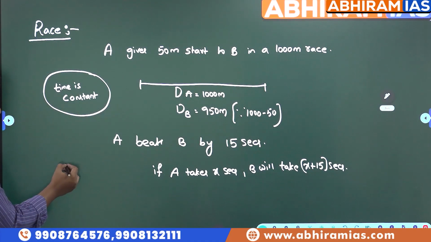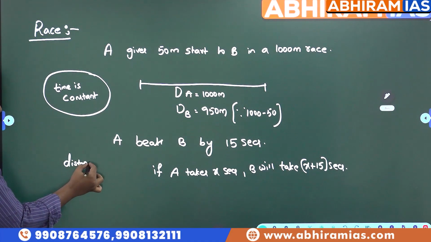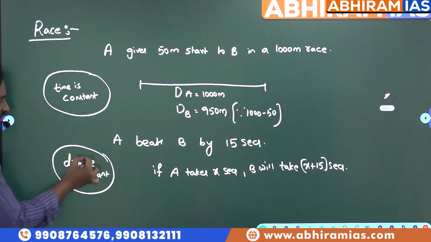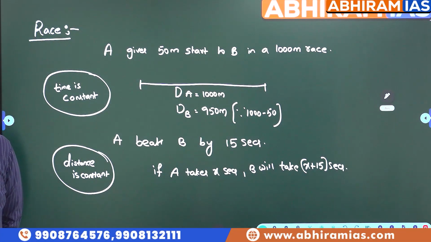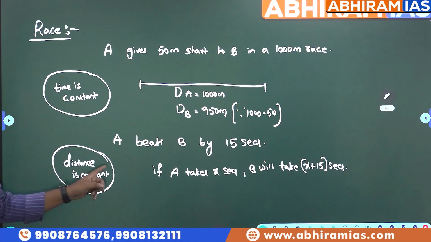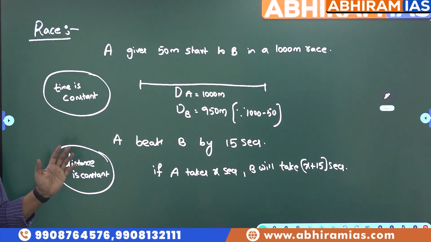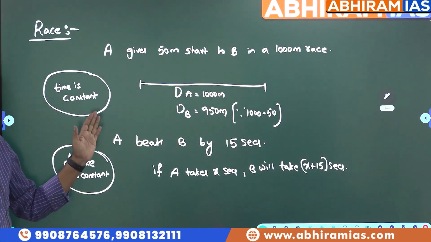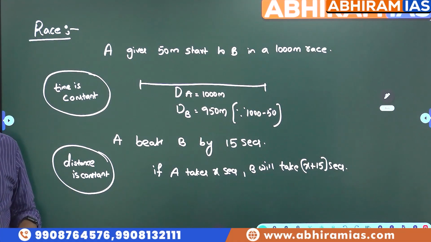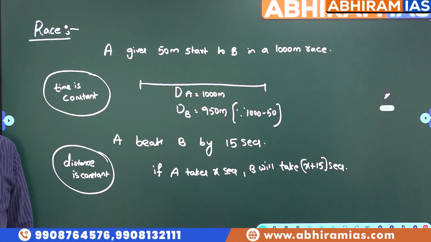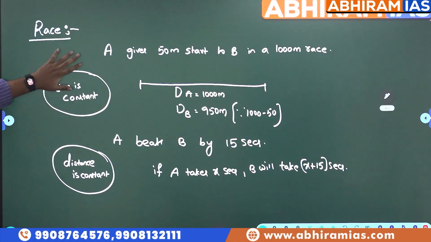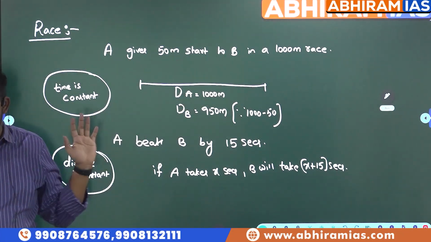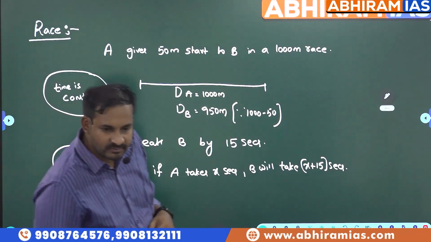In this case, distance is constant. We will not bother who will reach first, who will reach next. We will check the time duration taken by each and every person. In this case, here time is constant. ఒకసారి విన్నర్ ఎప్పుడైతే ఫైనల్ డెస్టినేషన్ రీచ్ అయిపోయినాడో ఇంకా అక్కడికి ఆఫ్ చేస్తారు. Till that point, what is the distance covered by them will be calculated in this case. Okay, ఇవేమంత అవసరం లేదు, మీకు ఇంత డెప్త్ కూడా అవసరం లేదు. ప్లీజ్ సి, 50 meters స్టార్ట్ అంటే ఒకళ్ళు 1000 వెళ్తే ఇంకోళ్ళు 950 వెళ్తారు. సింపుల్గా అదే గుర్తుపెట్టుకో. రైట్, an example students.